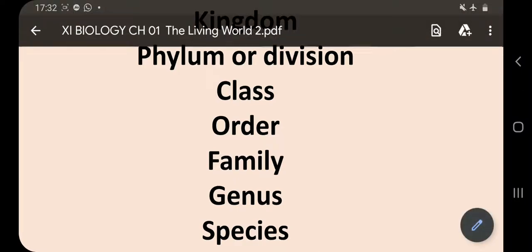So for this 5 kingdom classification which we have studied in class 9 science, the largest group was the kingdom. The biological classification itself is not the topic for today. I want to convey one thing, that the kingdom is the largest group and the species is the smallest group. And if the group is small, it will include more features. For example, class 11th A science boy includes more details and it is a small group, but senior secondary boys or senior secondary section will include many students with less detail.